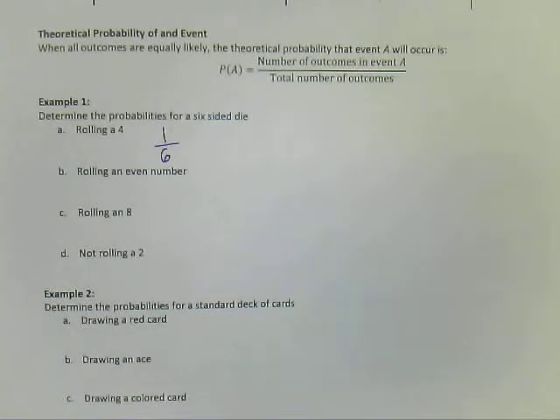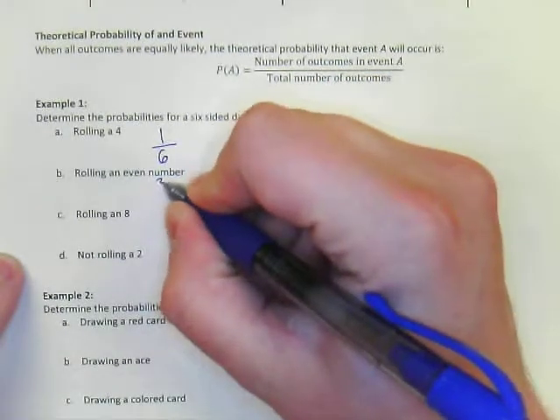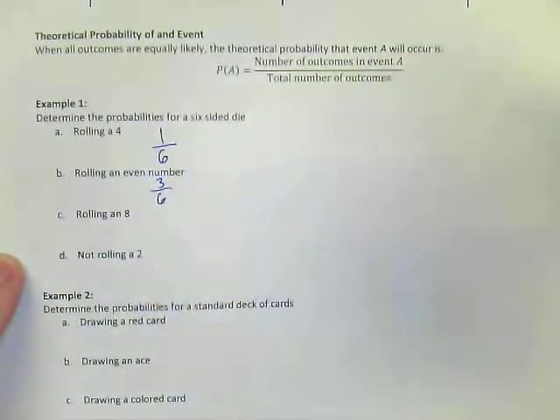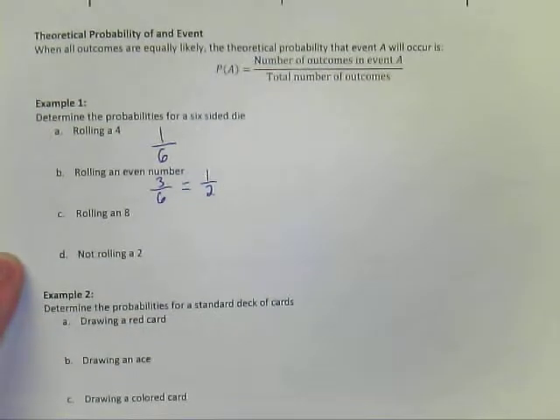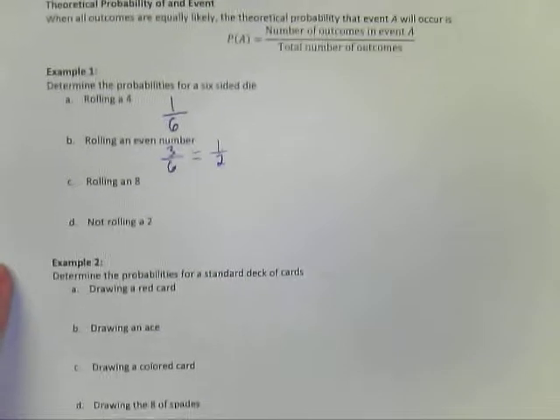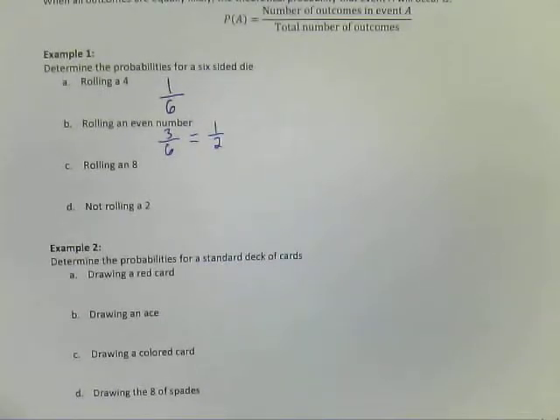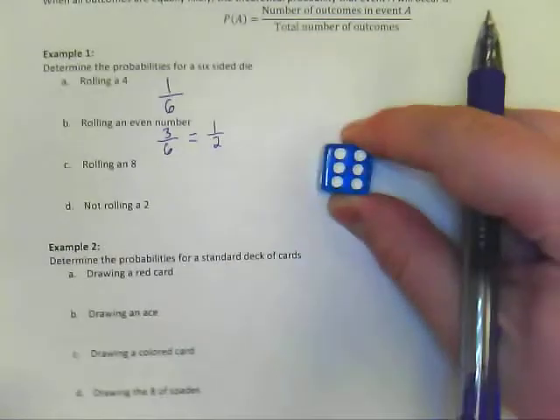Part B of example 1, rolling an even number. Well, there are 3 even numbers on a die. There's 2, 4, or 6. So there's 3 ways to roll an even number, so that's going to be 3 out of the possible 6. And then we could reduce that fraction to 1/2. Part C, rolling an 8. Well, normal dice only go up to 6.